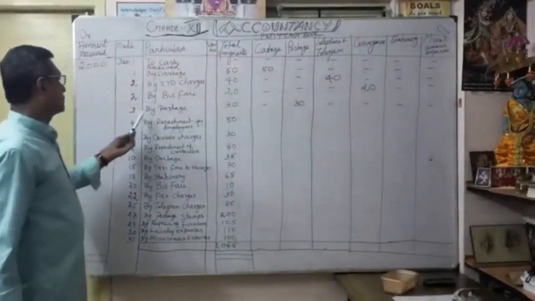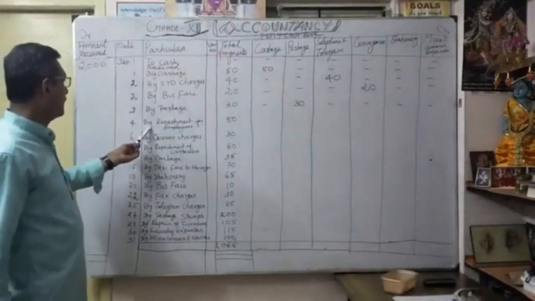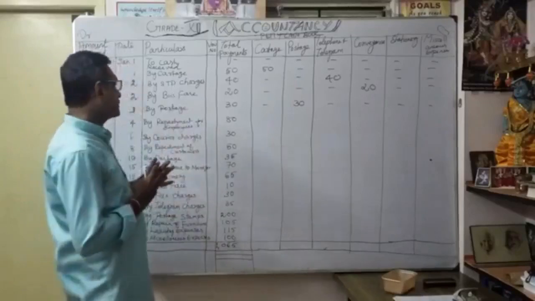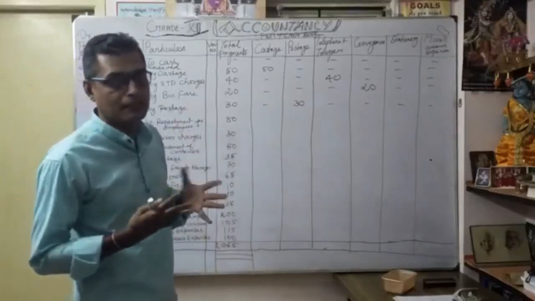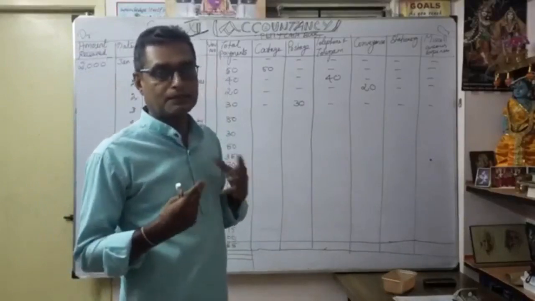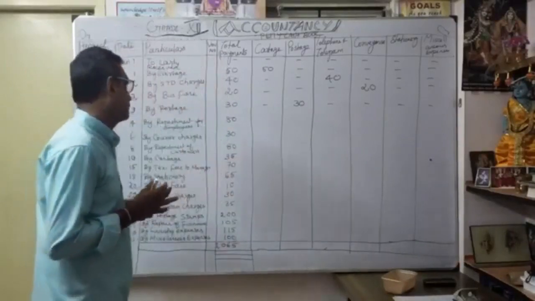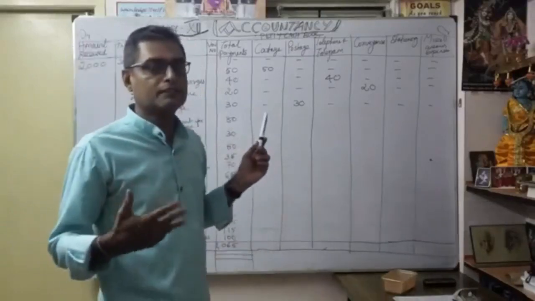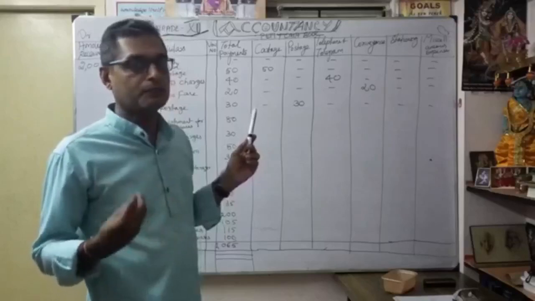Thereafter, postage over. Then January 4, by refreshment for employees. What is the refreshment for employees? Maybe their tea and coffee expenses, or other expenses like staff welfare. What is refreshment? In day-to-day activities, you have to give some provision of tea or coffee like that.